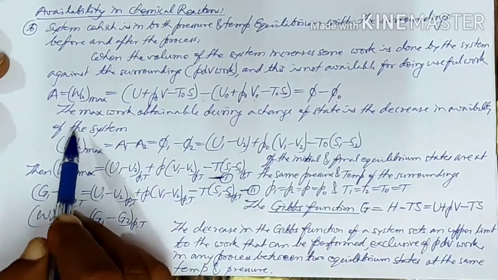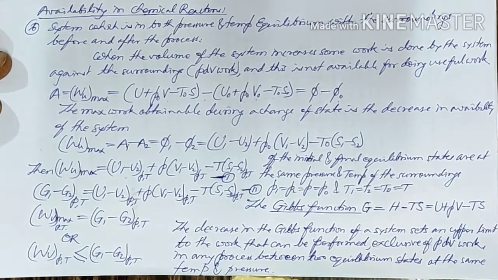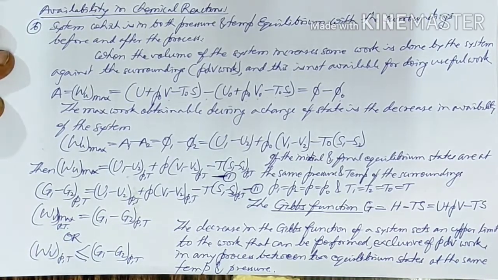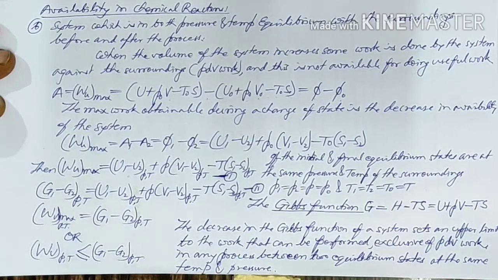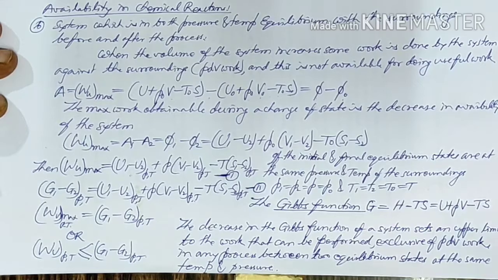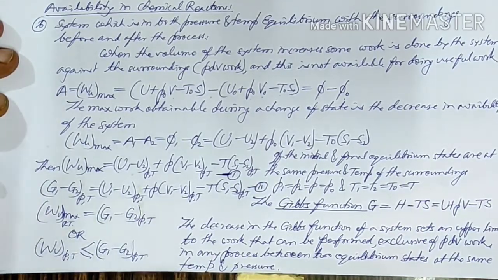So the maximum work we can obtain during a change of state is the decrease in the availability of the system. Whatever work we obtain between the change of state, the maximum we will get is the reduction in the availability of the system.